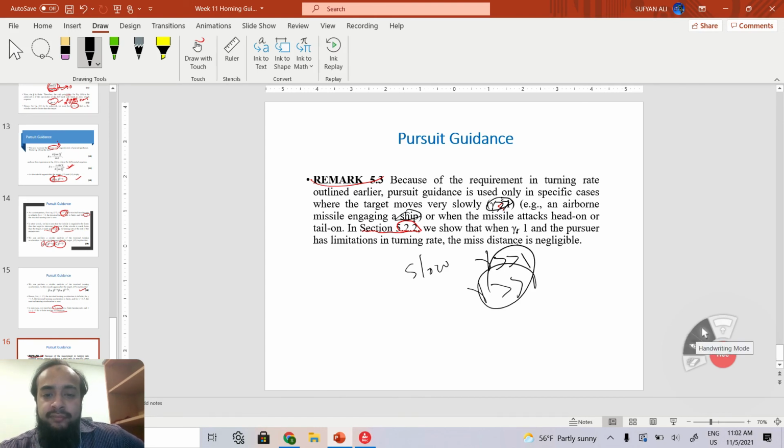So we will show in section 5.2 that the pursuer has limitation in turning rate and the miss distance is negligible.